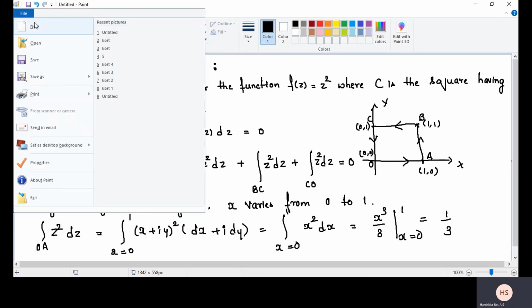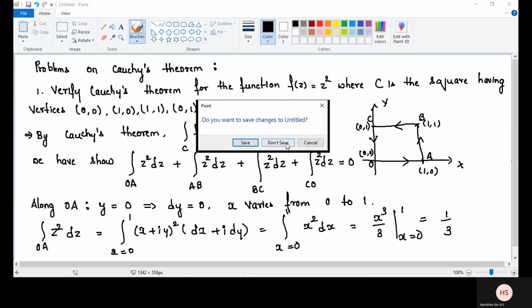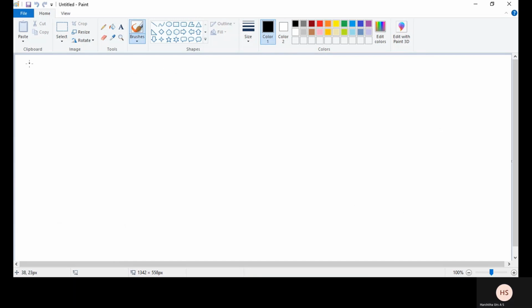Next, the second one, along AB. Here x is equal to 1. Differentiation of x is dx, differentiation of 1 is 0. Y varies from 0 to 1.